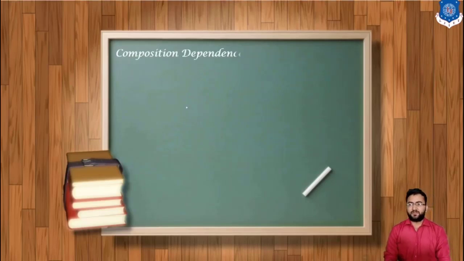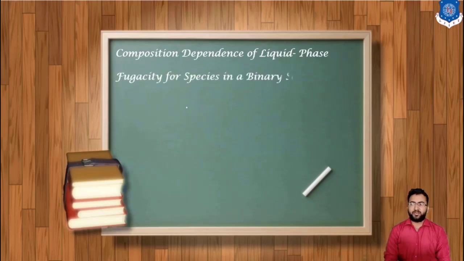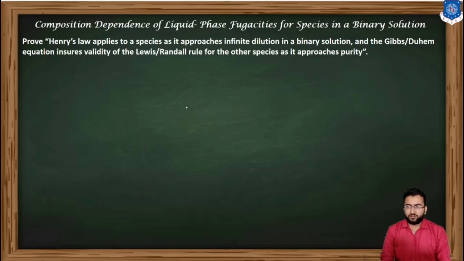In this lecture, we are going to discuss the composition dependency of liquid fugacity for species in binary solution.